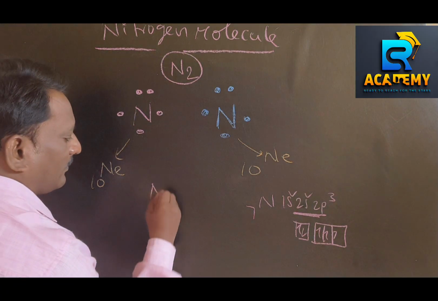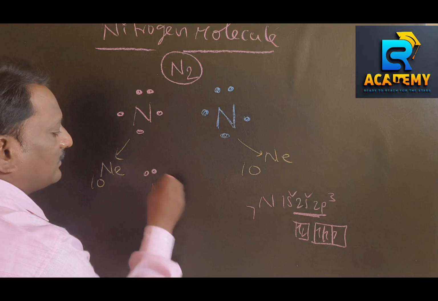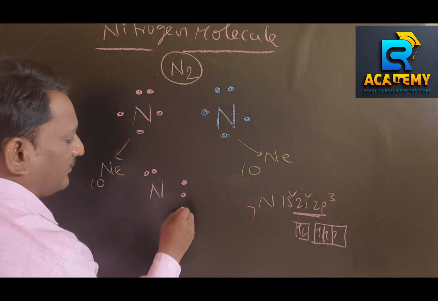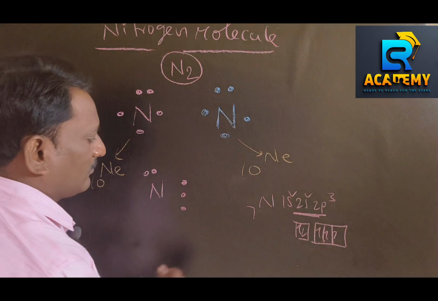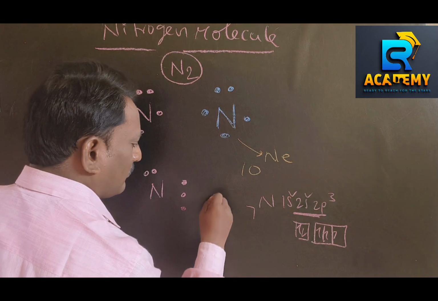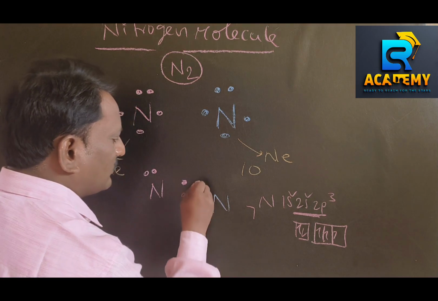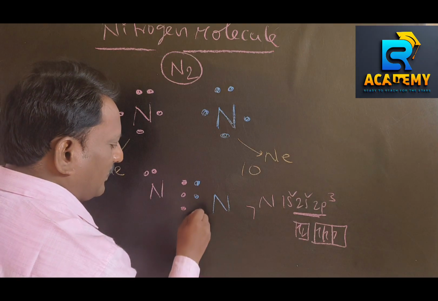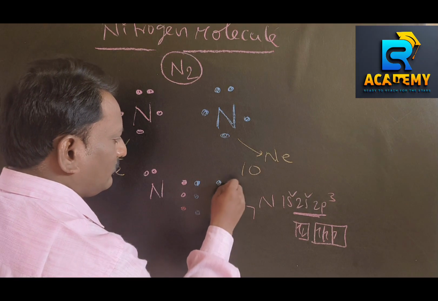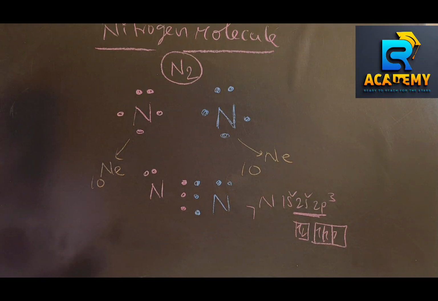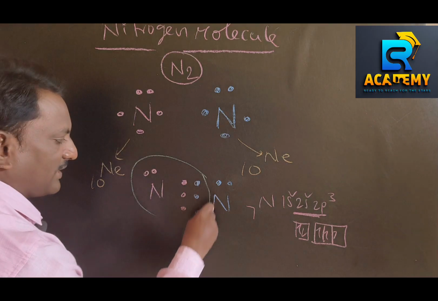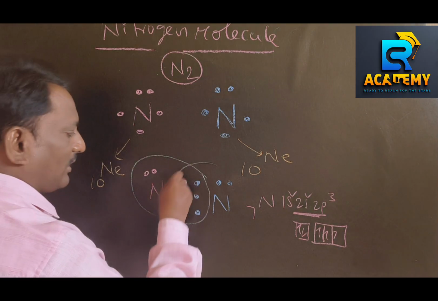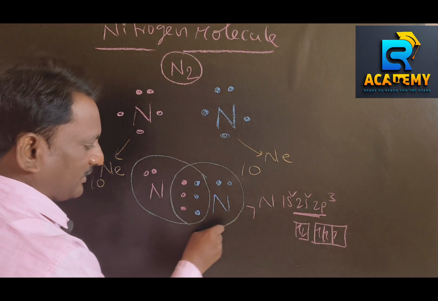So it contributes 3 unpaired electrons, and the other also contributes 3 unpaired electrons. All these electrons belong to this nitrogen atom, and all these electrons belong to the other nitrogen atom.